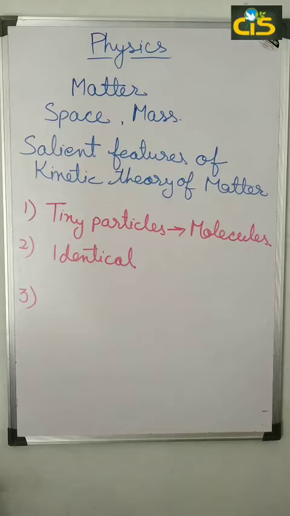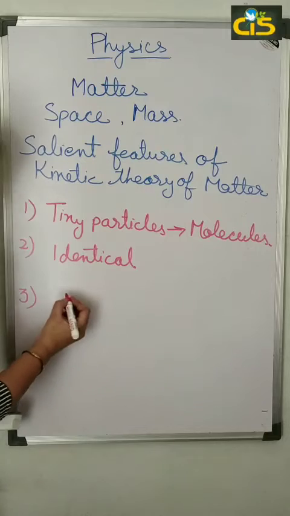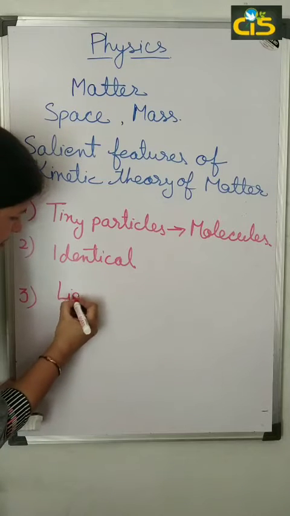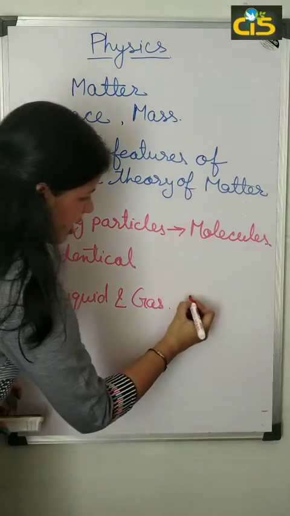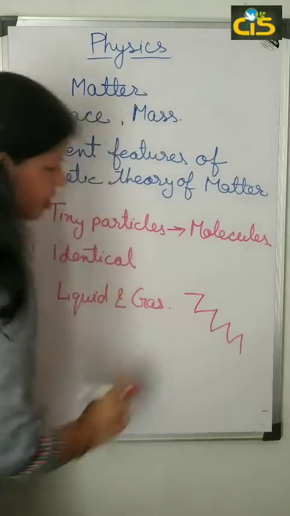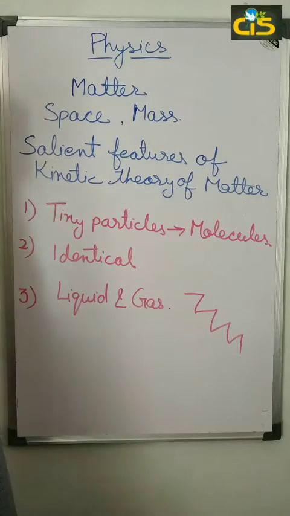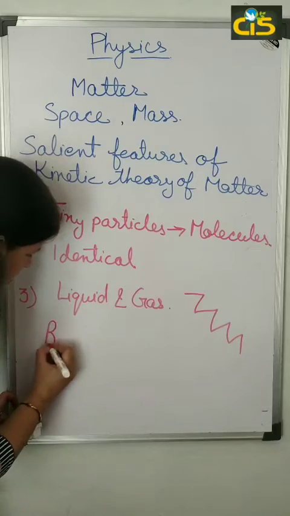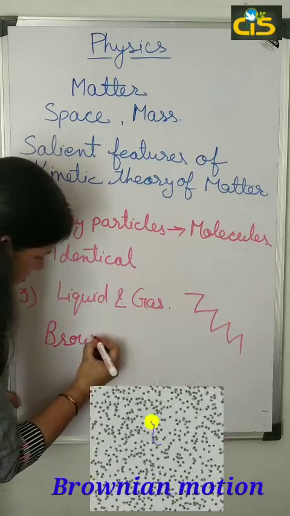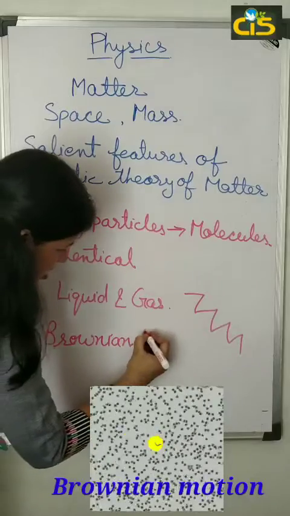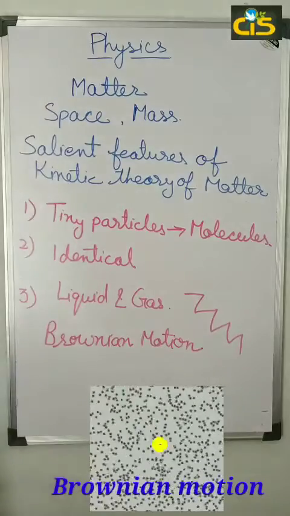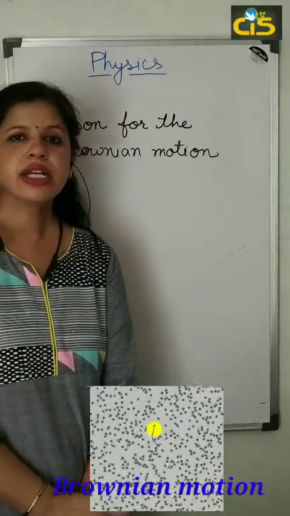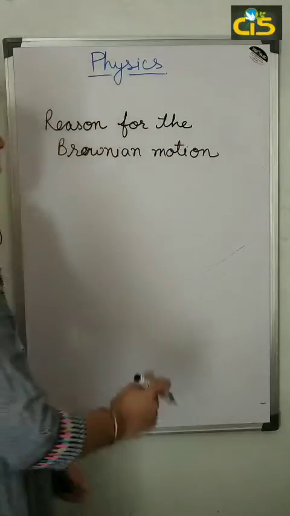Third is molecules of liquids and gases are in continuous zigzag motion. Molecules of liquid and gas, only liquid and gas, are in continuous zigzag motion, and this zigzag motion is called Brownian motion. In a liquid or in a gas, the molecules continuously collide with each other or with their walls.